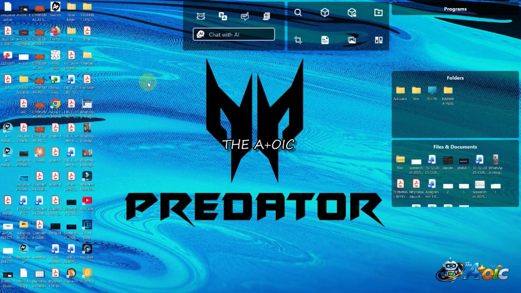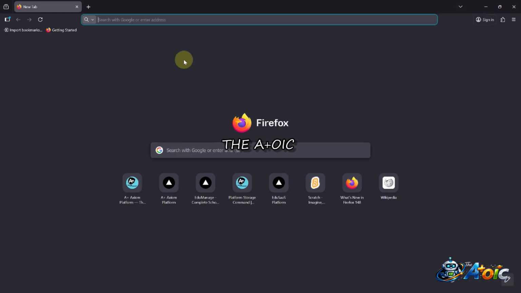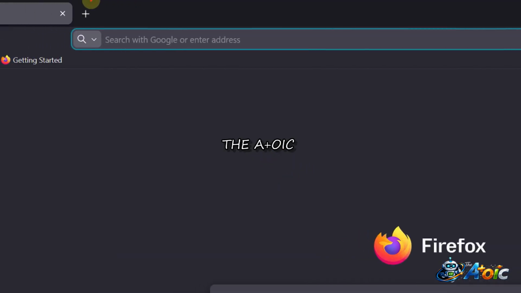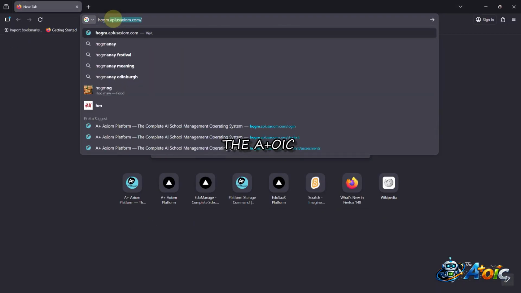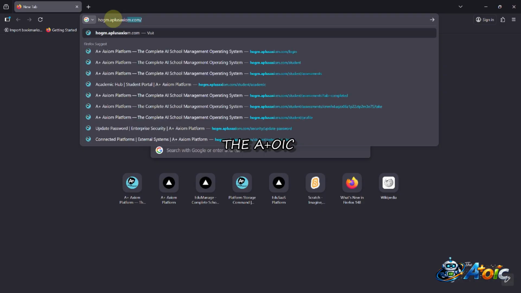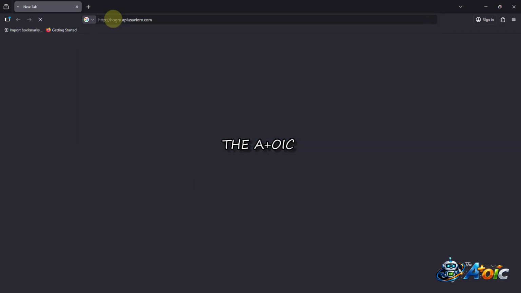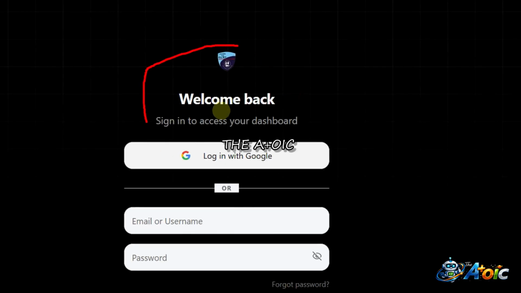So I open Firefox, and then same as before, in the address bar, we just type in the subdomain for the school, followed by .a+axiom.com, and then we click on enter. As I've always told you, you have to see the school logo to ensure you are on the right site.